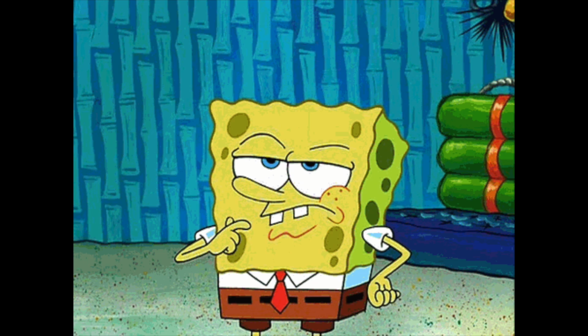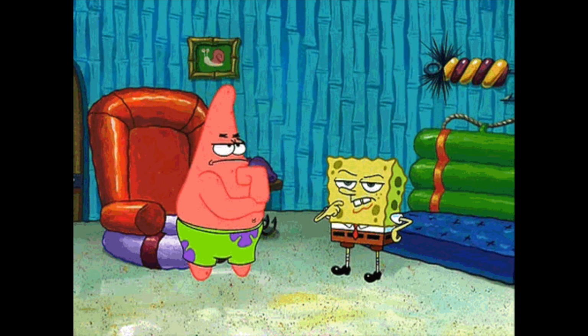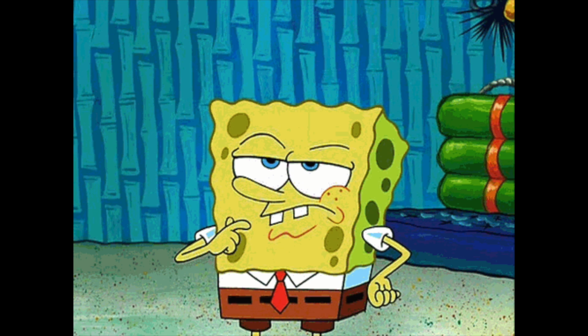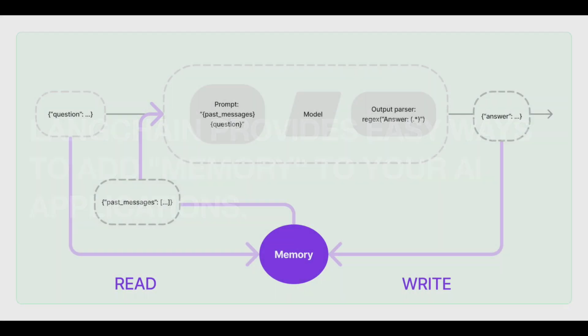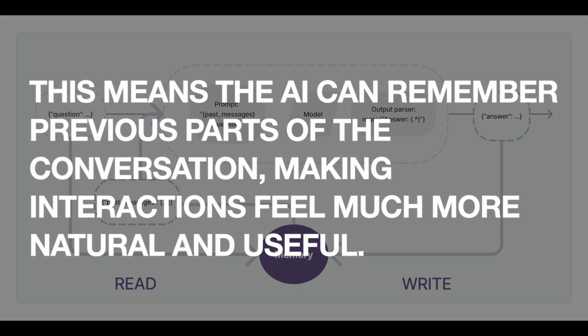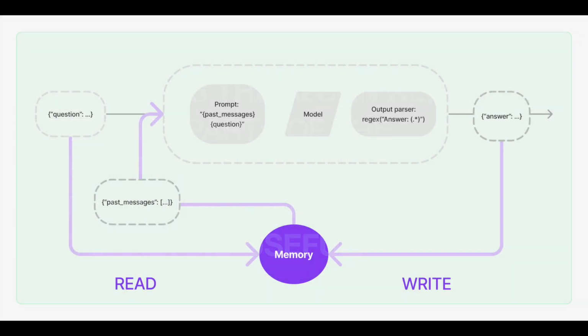Number 4, memory. I'm sure you also had that experience where you chat with an AI and it completely forgets what you said to it 2 messages ago. With LangChain, you can add memory to your AI application. It means the AI can remember previous parts of the conversation, and it really makes your conversation feel more natural and useful. But let's look at the project that I prepared with LangChain.